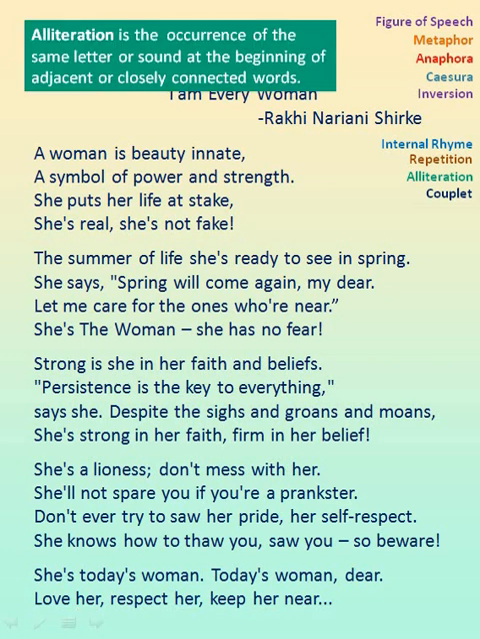Now let us see the alliterated words. Alliteration, you all know, is the occurrence of the same letter or sound at the beginning of adjacent or closely connected words, and especially they are of the consonant sounds. So in the second line you can see symbol, strength, both begin with S. These are the alliterated words. She, stake, they are the alliterated words in this sentence, hence alliteration.